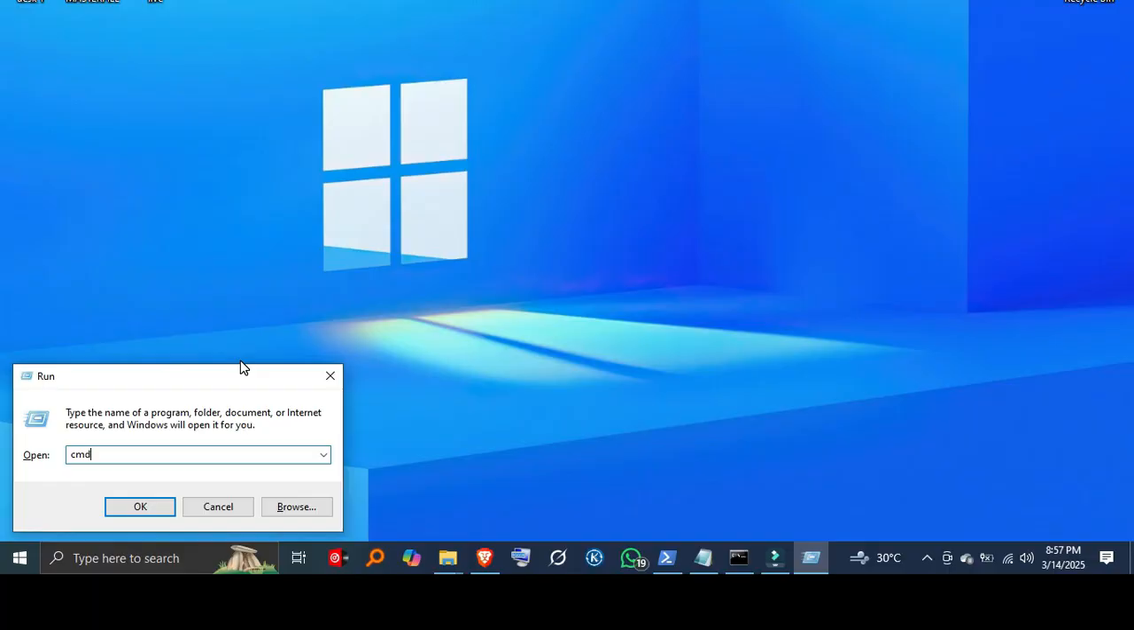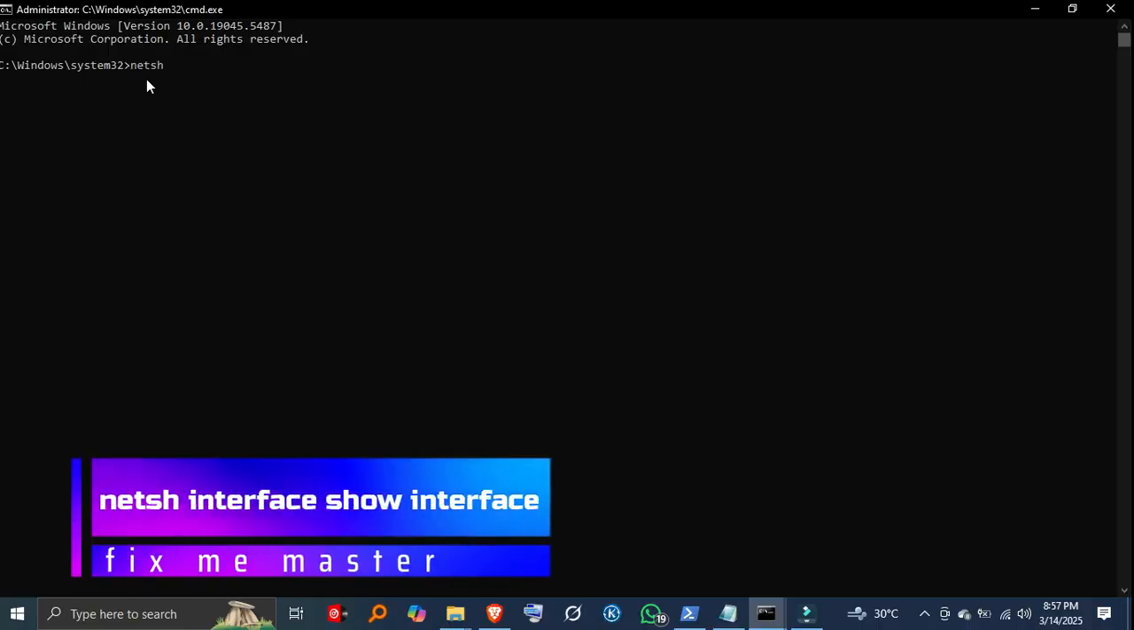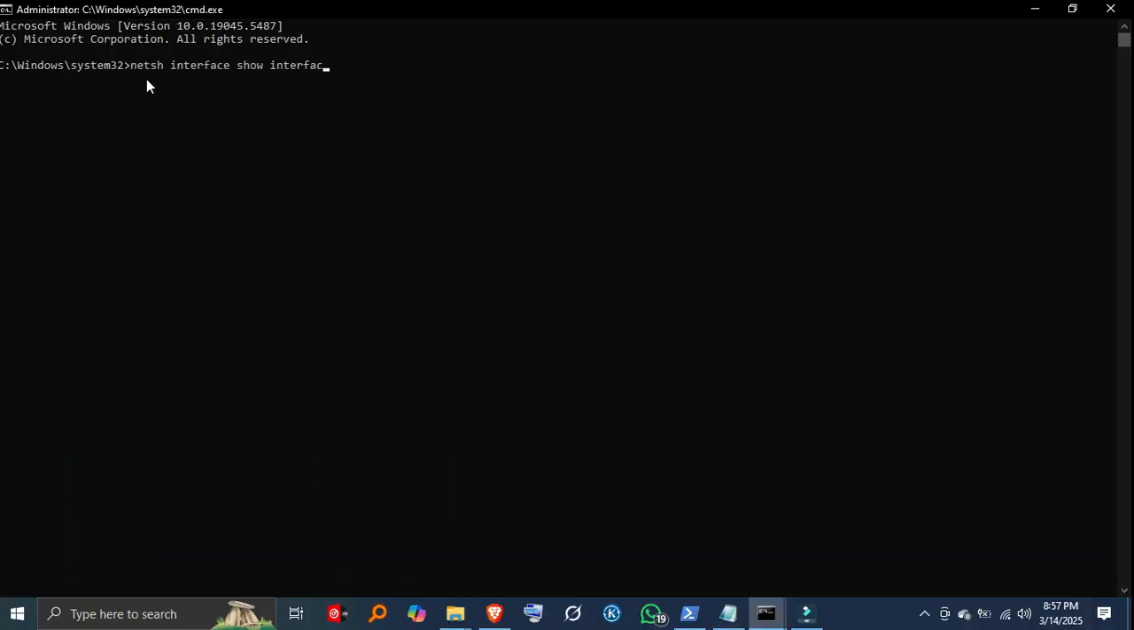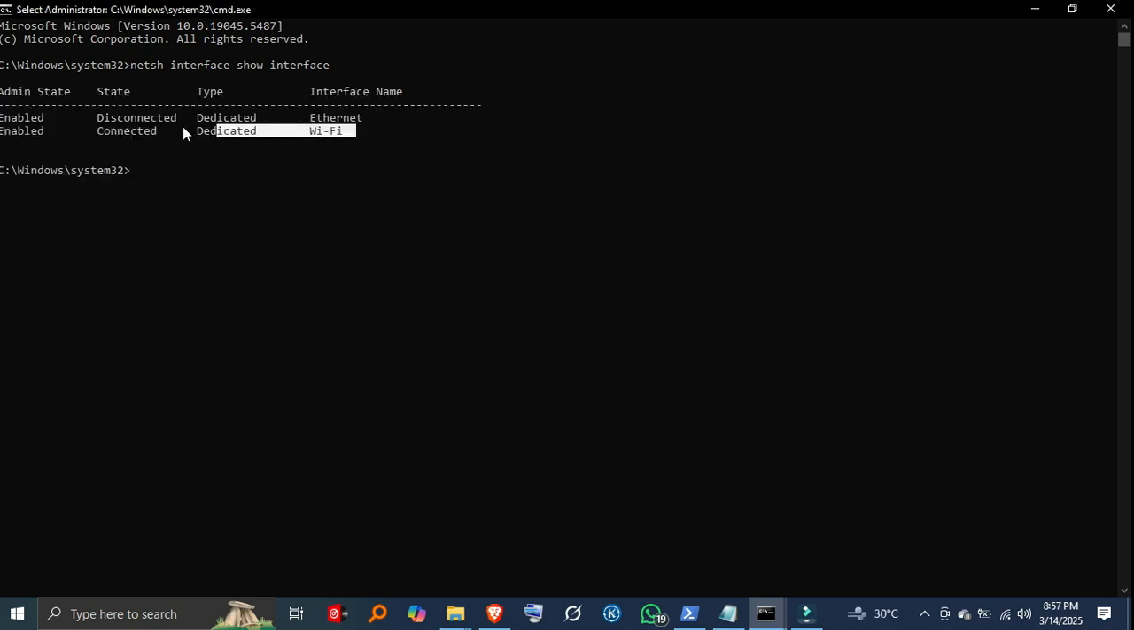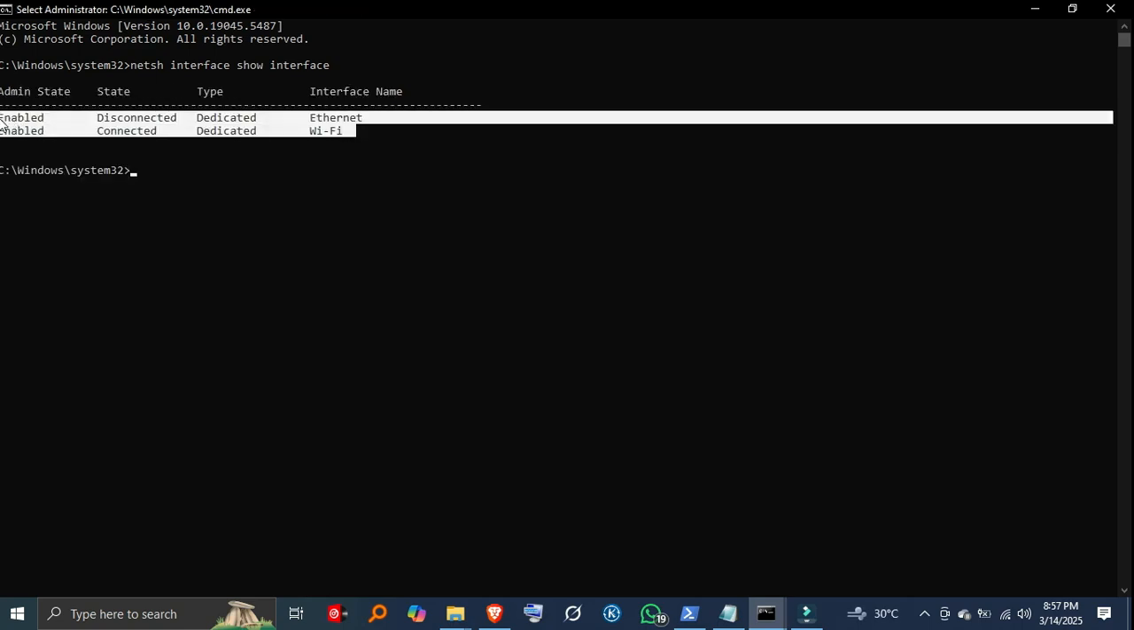Step 2. List all network adapters. To see all network adapters on your system, type netsh interface show interface. This will display a list of all available network interfaces, including Wi-Fi and Ethernet connections.